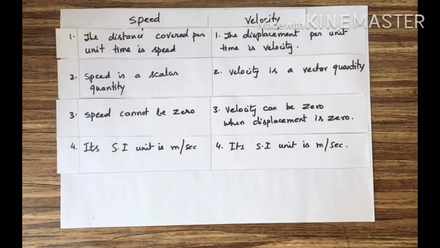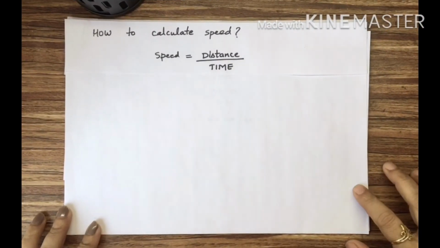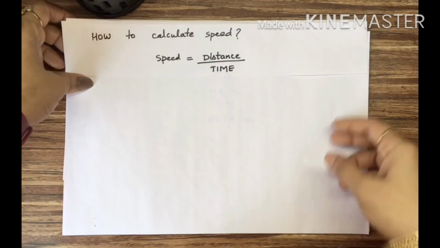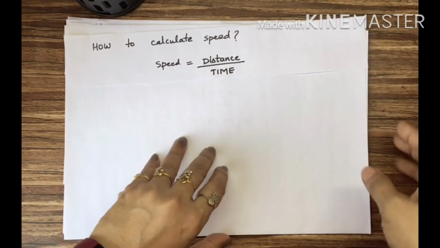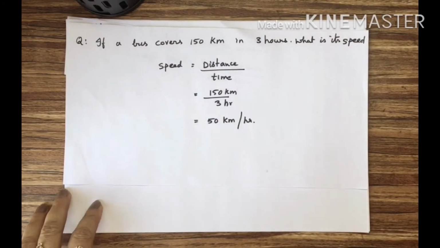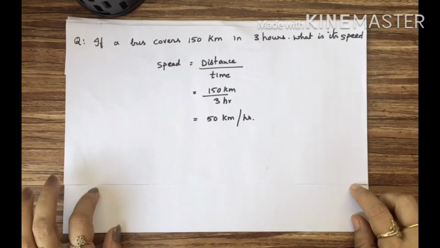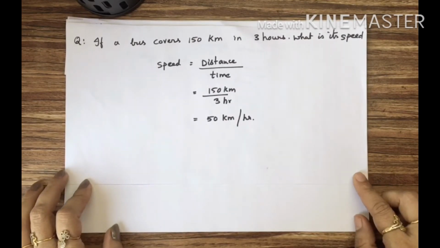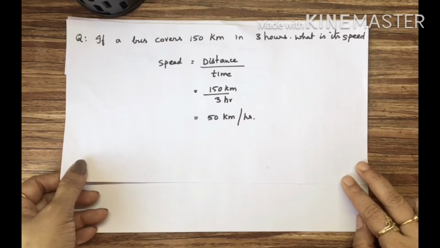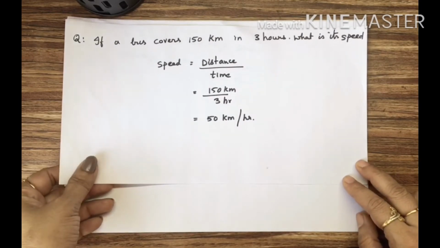Now, let us learn how to calculate speed. Speed is equal to distance upon time. Let us take a small example, a small question. If a bus covers 150 kilometers in 3 hours, what is its speed? Simple question. Speed is equal to distance upon time. 150 kilometers distance upon 3 hours, that is equal to 50 kilometers per hour. The bus was traveling with 50 kilometers per hour speed.